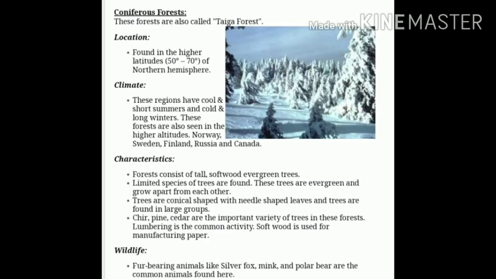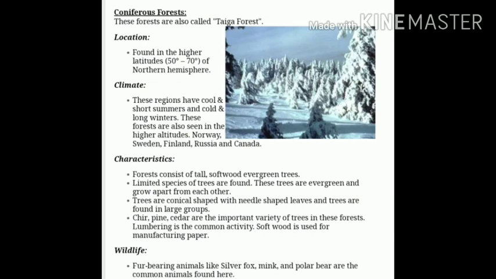So let's move to our next topic, that is coniferous forest. These types of forests are known as taiga forest and also temperate softwood forest. They are found in the higher altitude areas of the northern hemisphere. The regions have cool and short summers, and on the other hand cold and long winter seasons. These forests are seen in high altitude areas like Norway, Sweden, Finland, Russia, Canada, Asia, Europe also.